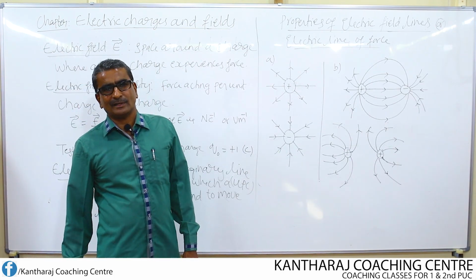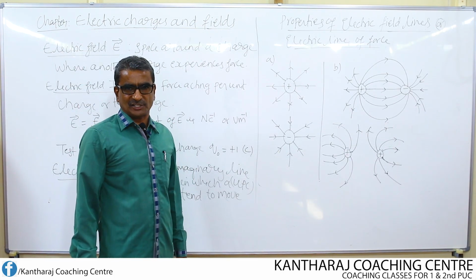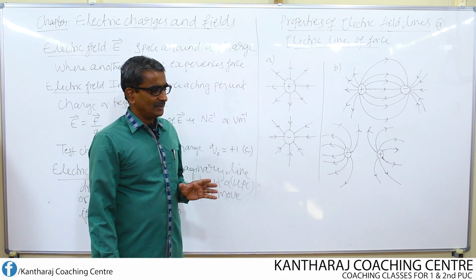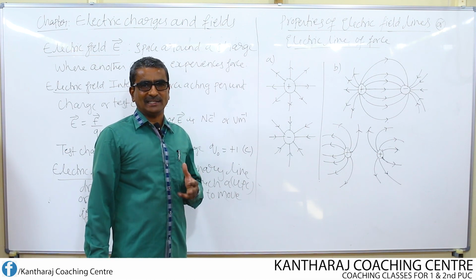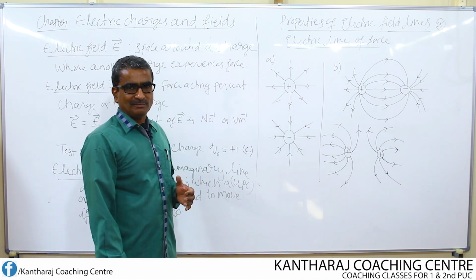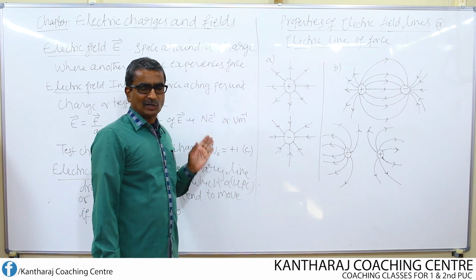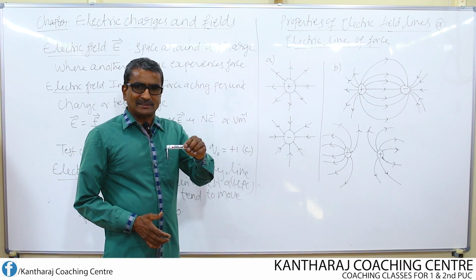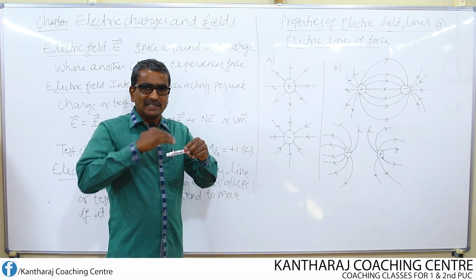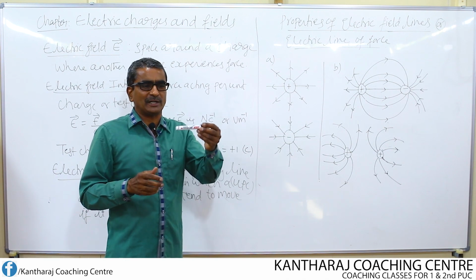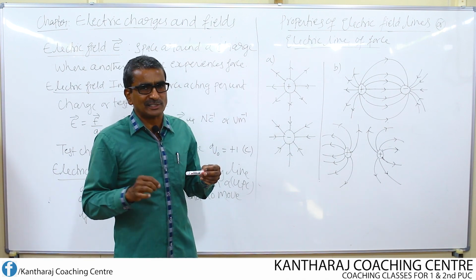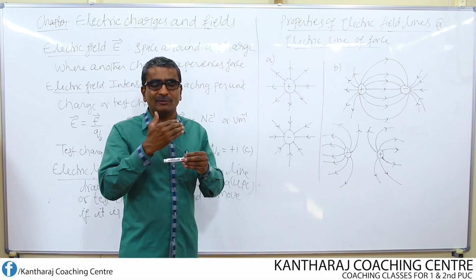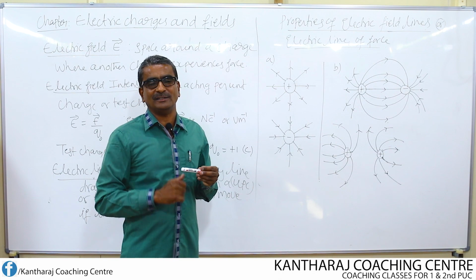We know that different types of fields exist in nature. For the time being, I am going to consider only two: one is the magnetic field and another one is the electric field. Of course, the magnetic field has nothing to do with this concept. But if you consider a magnet of any shape, say a bar magnet, which is a rectangular shaped magnet, in the region around that magnet, a magnetic field will be there, which is invisible.